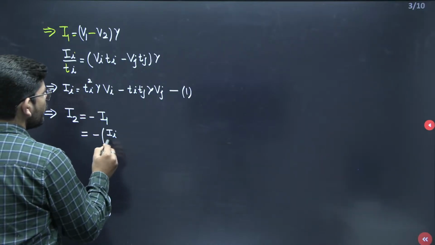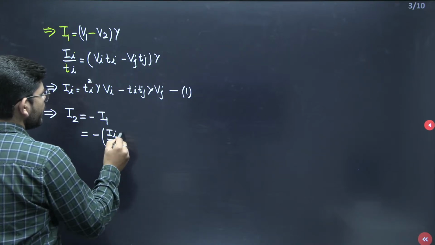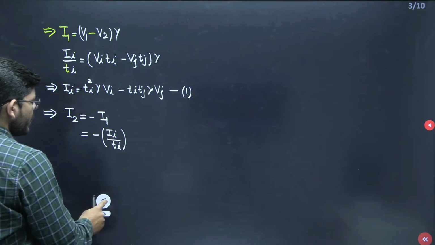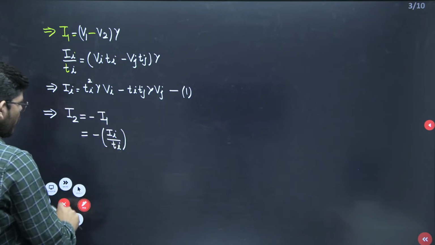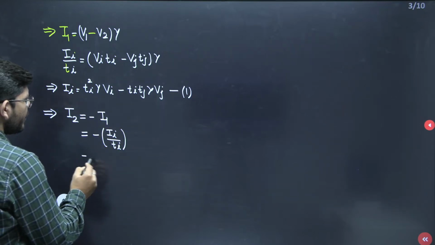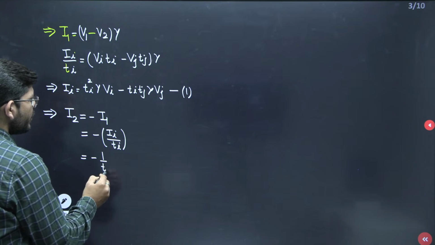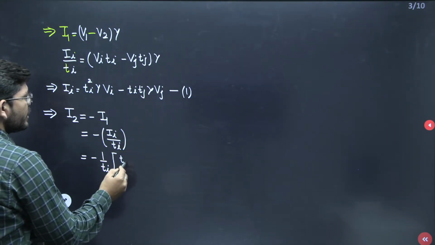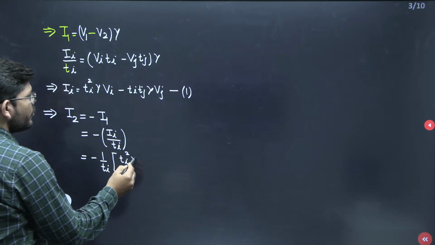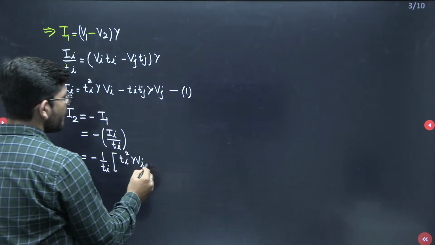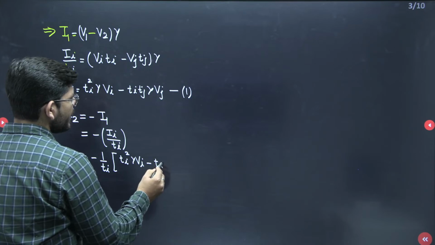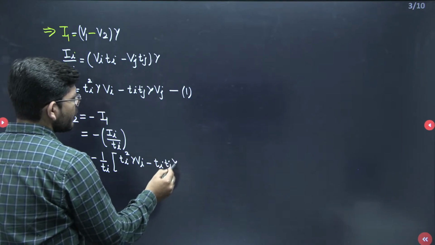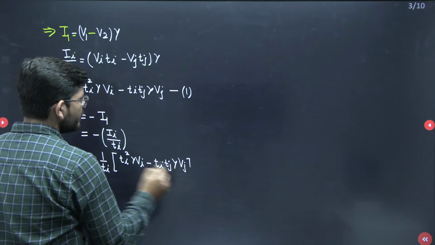Ii over Ti. Okay. Now what value of Ii have we obtained in equation 1? Let me put that value. So it will be 1 upon Ti, and let me write the value of Ii from equation 1, which is Ti squared into Y Vi minus Ti Tj Y into Vj.